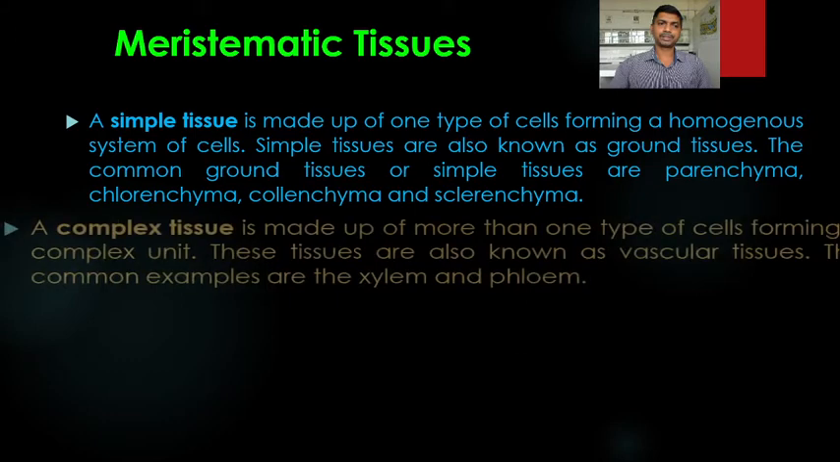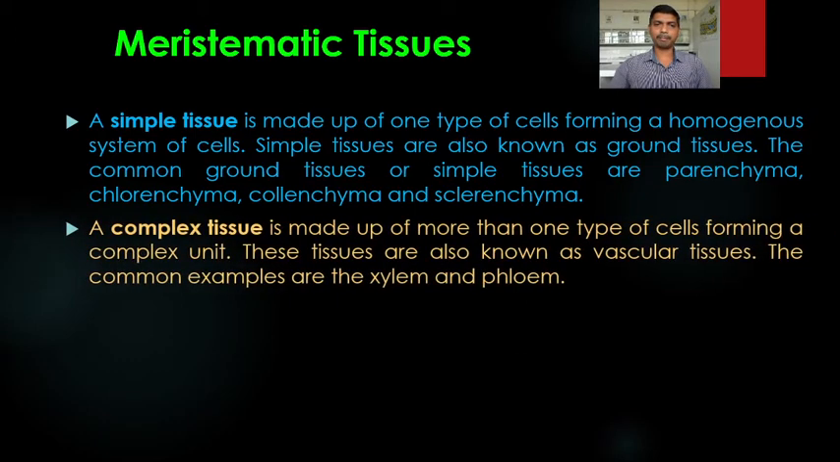Okay. Now the complex tissue. The word complex tissue itself means that it is made up of more than one type of cells forming a complex unit. So it forms a heterogeneous system of cells, because it is made up of more than one type of cells. These tissues are also known as vascular tissues. The common examples are the xylem and phloem.